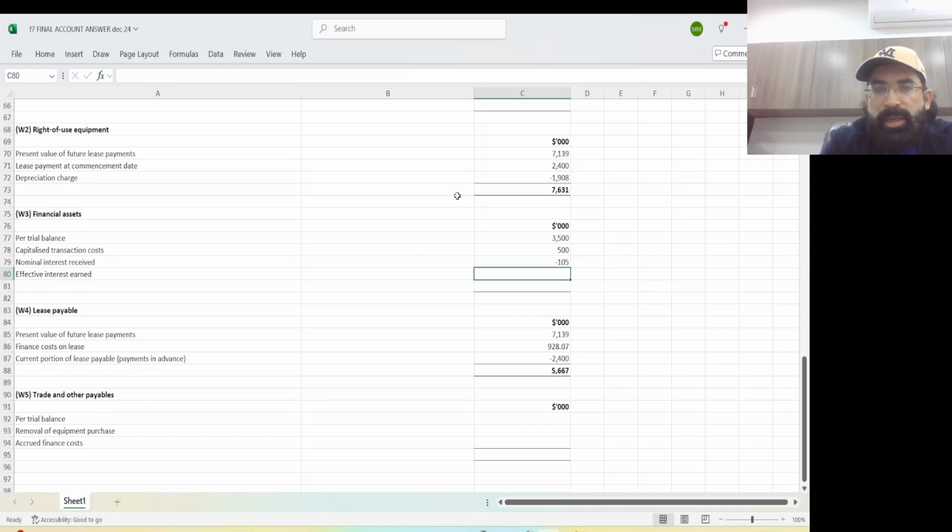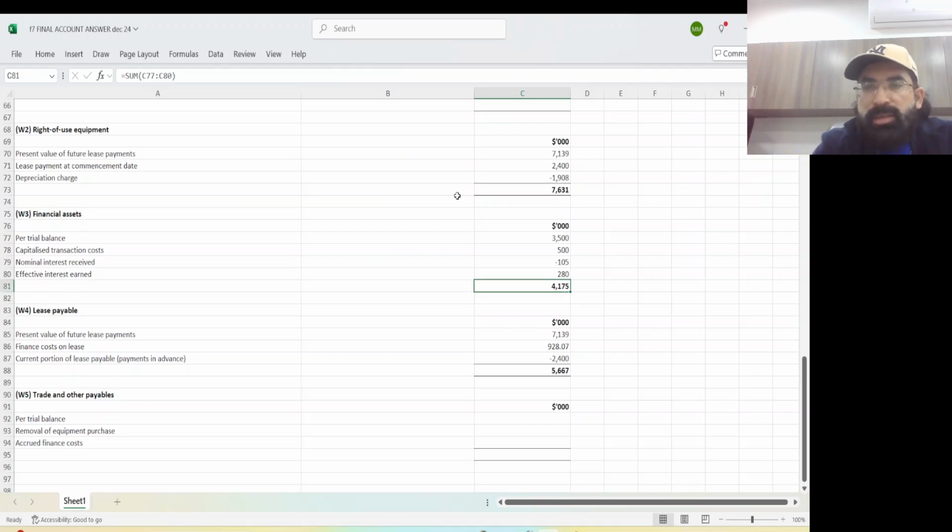Okay, and the effective interest income was 4000 multiplied by 0.07, remember, 7%, 280. So let's calculate the closing: 4175. This working I have already done with you with the pen sheet, remember.